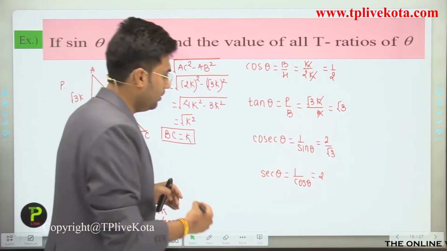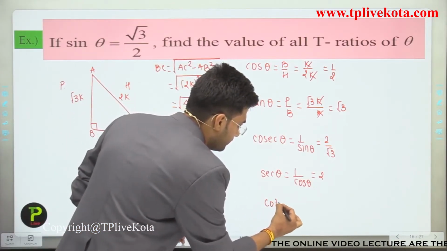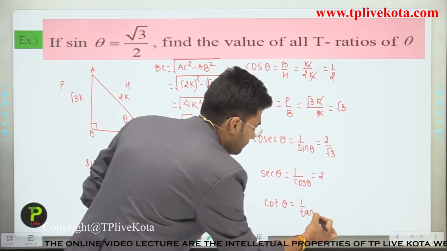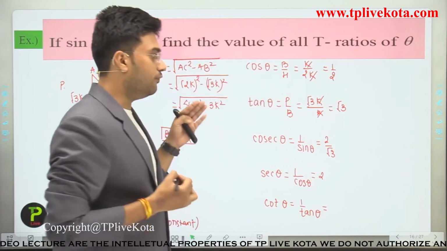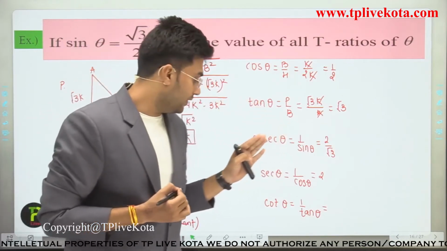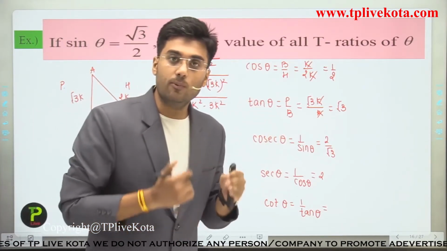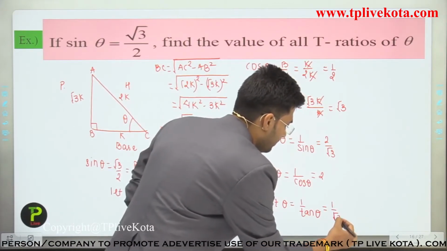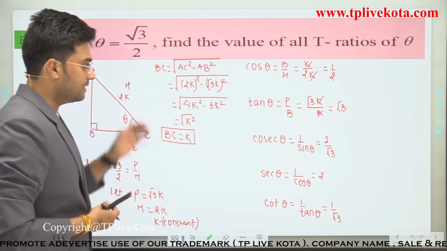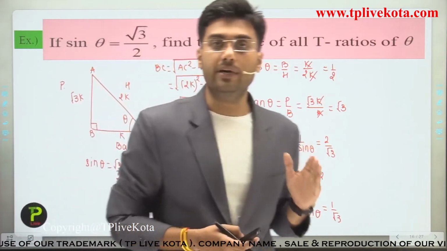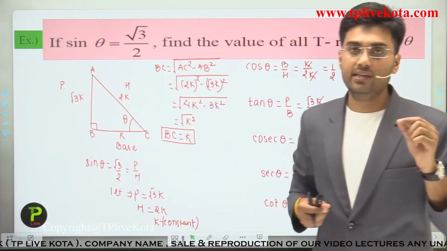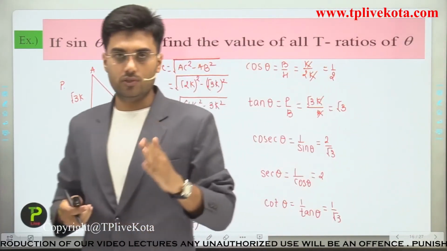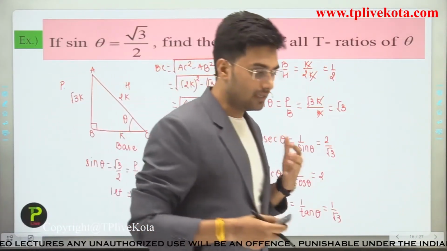Now what about cot theta? Cot theta is 1 upon tan theta. So now what is the value of tan theta? It is root 3. So we can write cot theta is equal to 1 upon root 3. So students, these are the values of all trigonometric ratios if sin theta is equal to root 3 by 2. Clear? I hope you understand this.